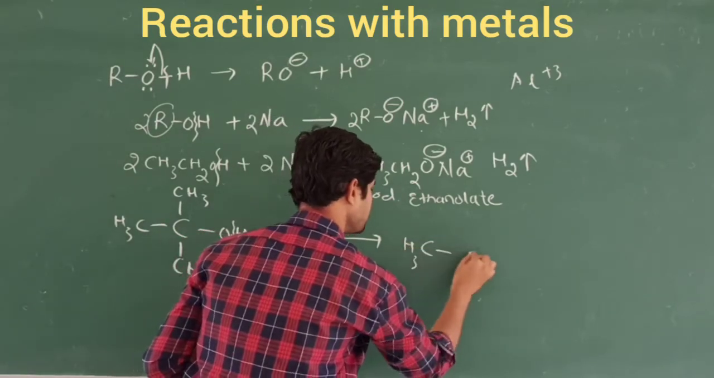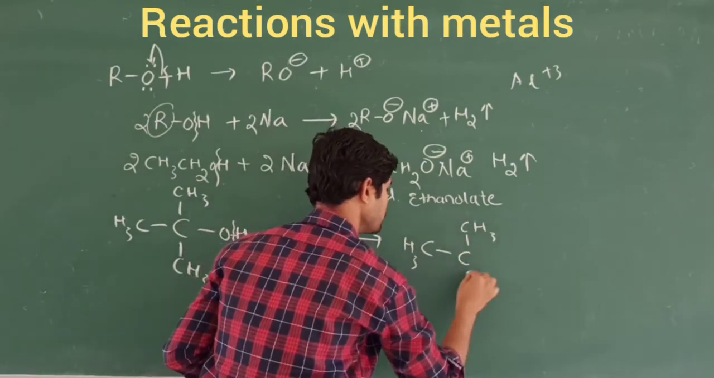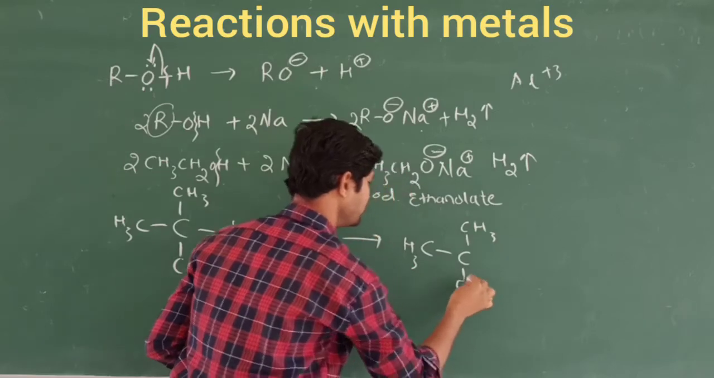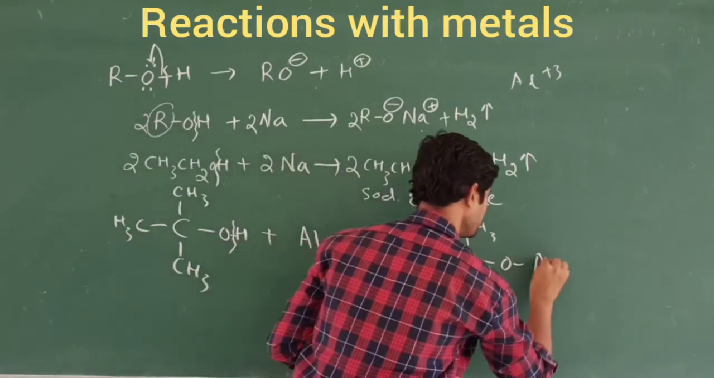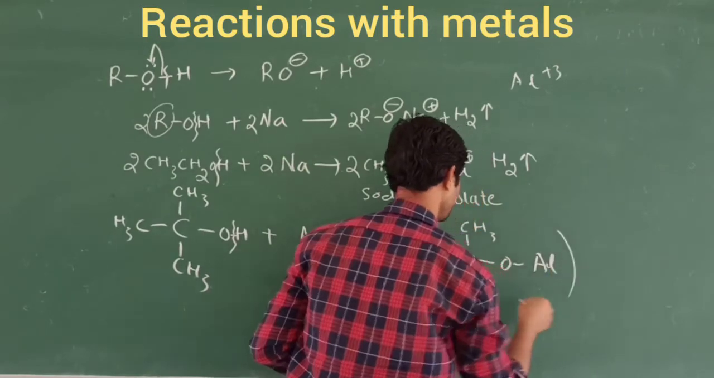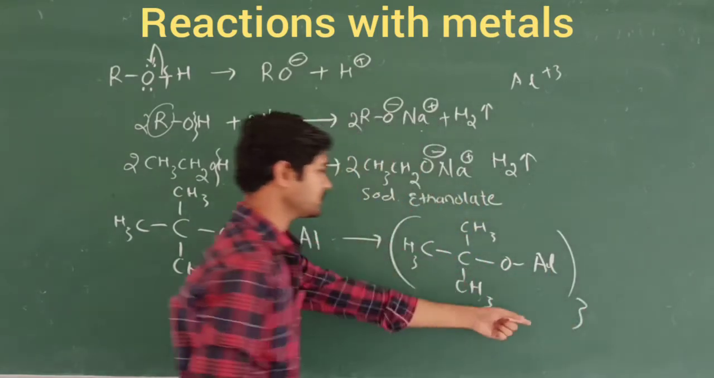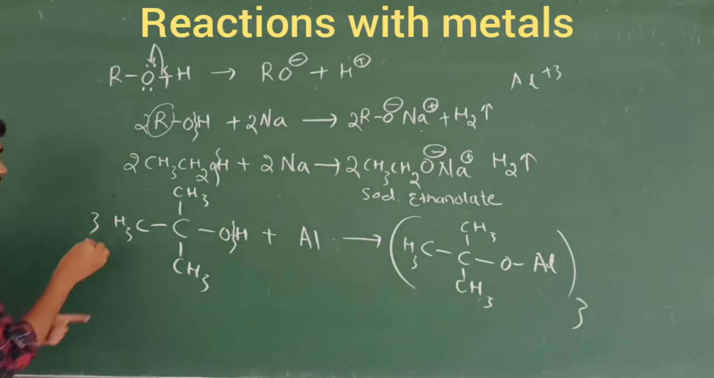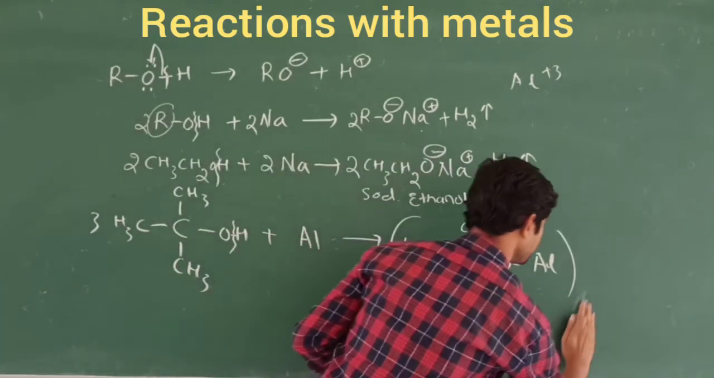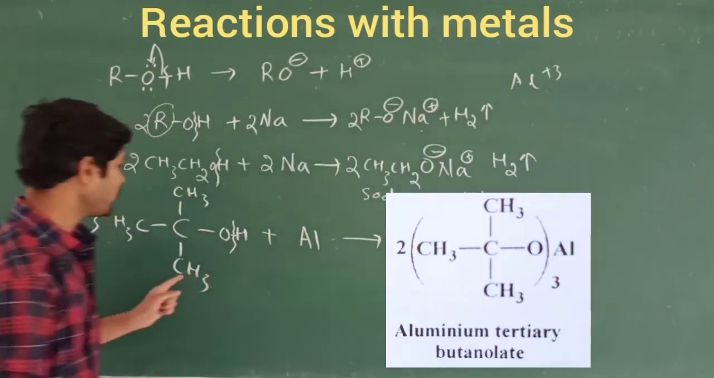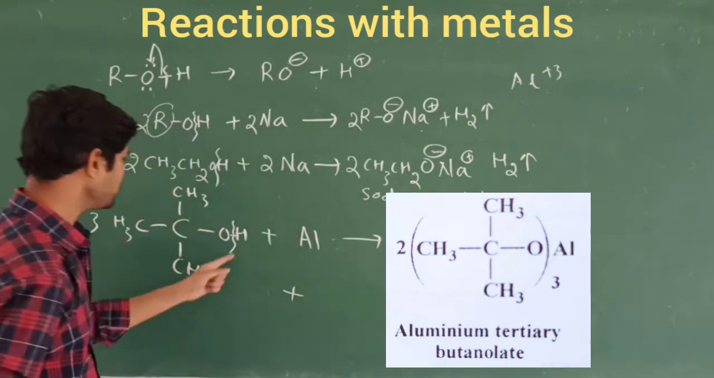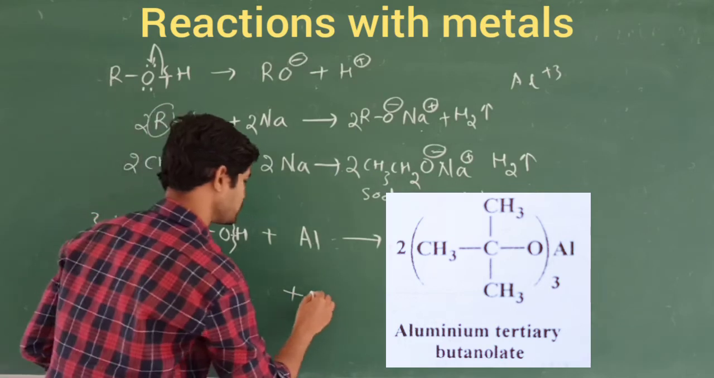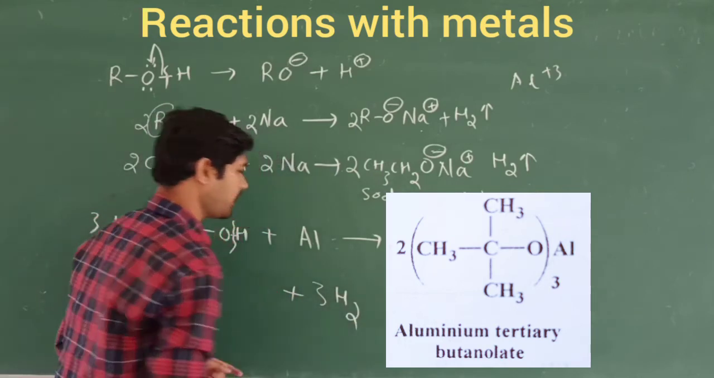That is, 3 times of this C(CH3)3 and oxygen. After this cleavage, aluminium will come and attack here. So that is 3 times. When I write 3 times here, I should also write 3 times here. What is the remaining? I am going to eliminate here 3 times of the hydrogen gas.